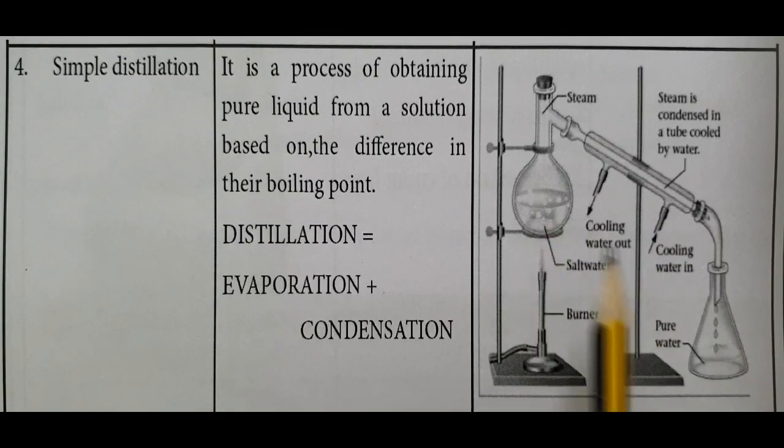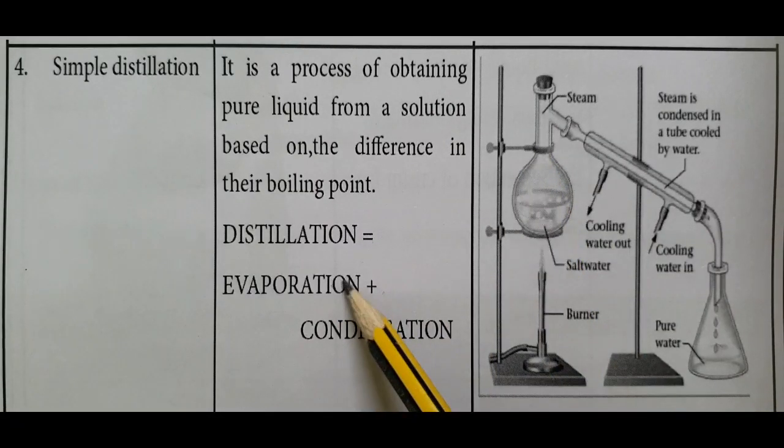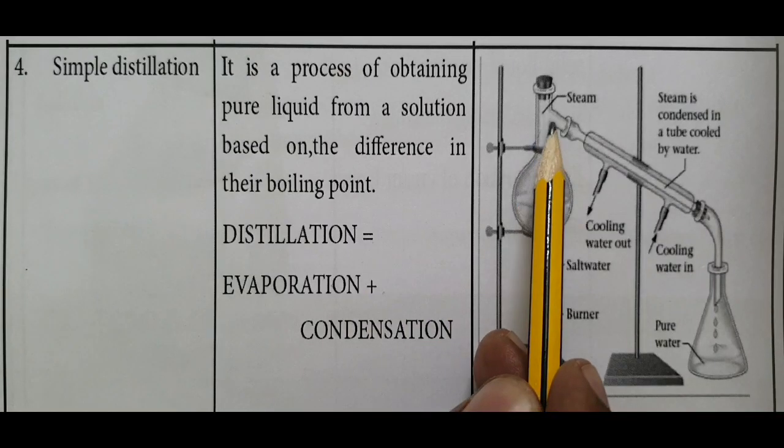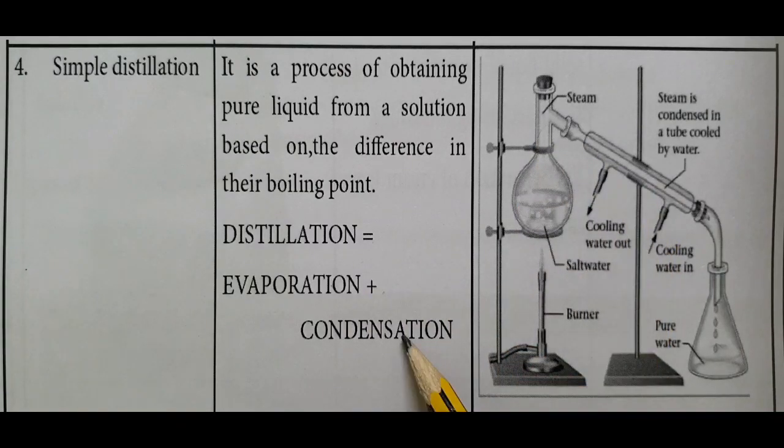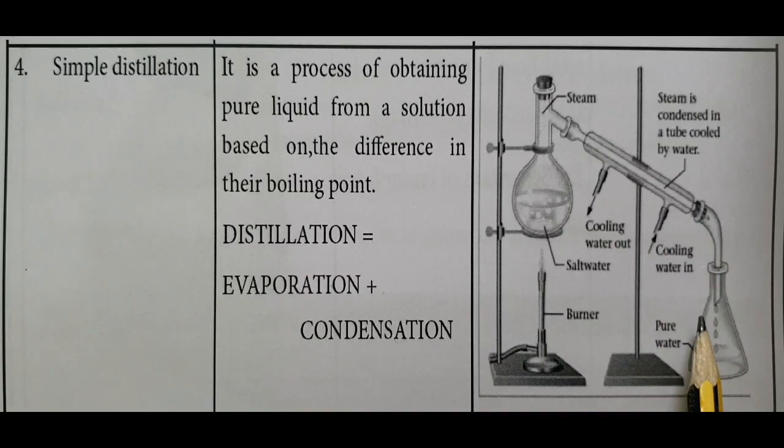When the liquid is heated, it boils and is converted into vapor. First, evaporation of the liquid takes place. Then those vapors, when passed into the condenser, condense back into liquid. And when it comes out of the condenser, a pure liquid is obtained here.